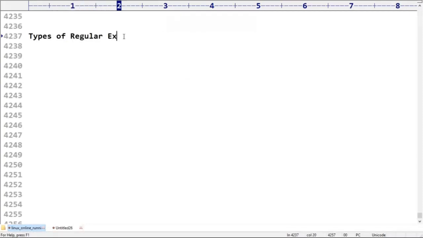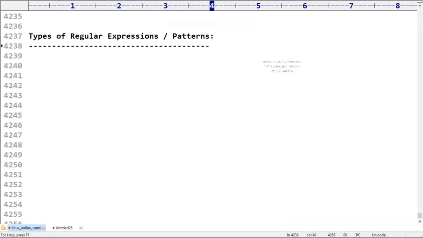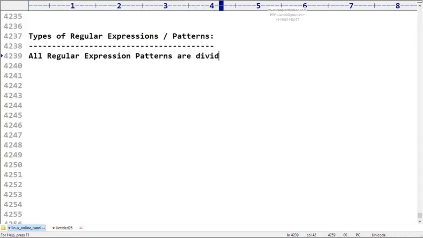Types of regular expressions are patterns. All regular expression patterns are divided into three types. Remember this one. How many types? Three types. Remember this a bit carefully.